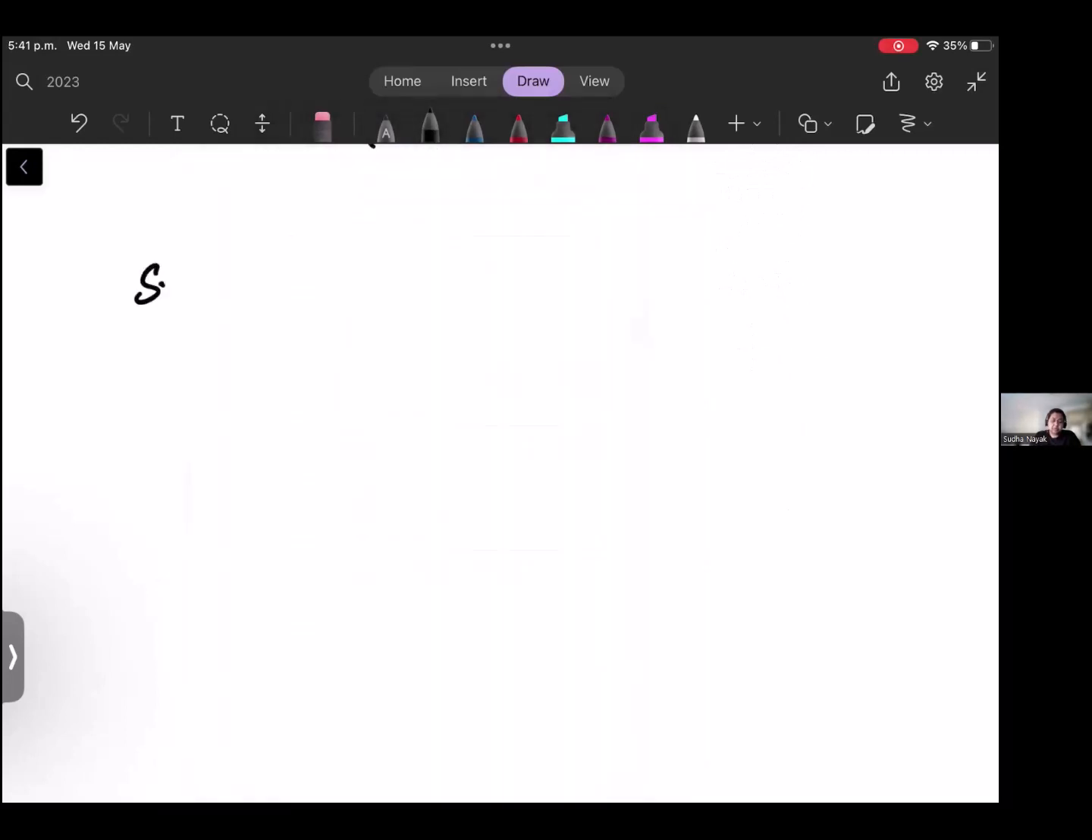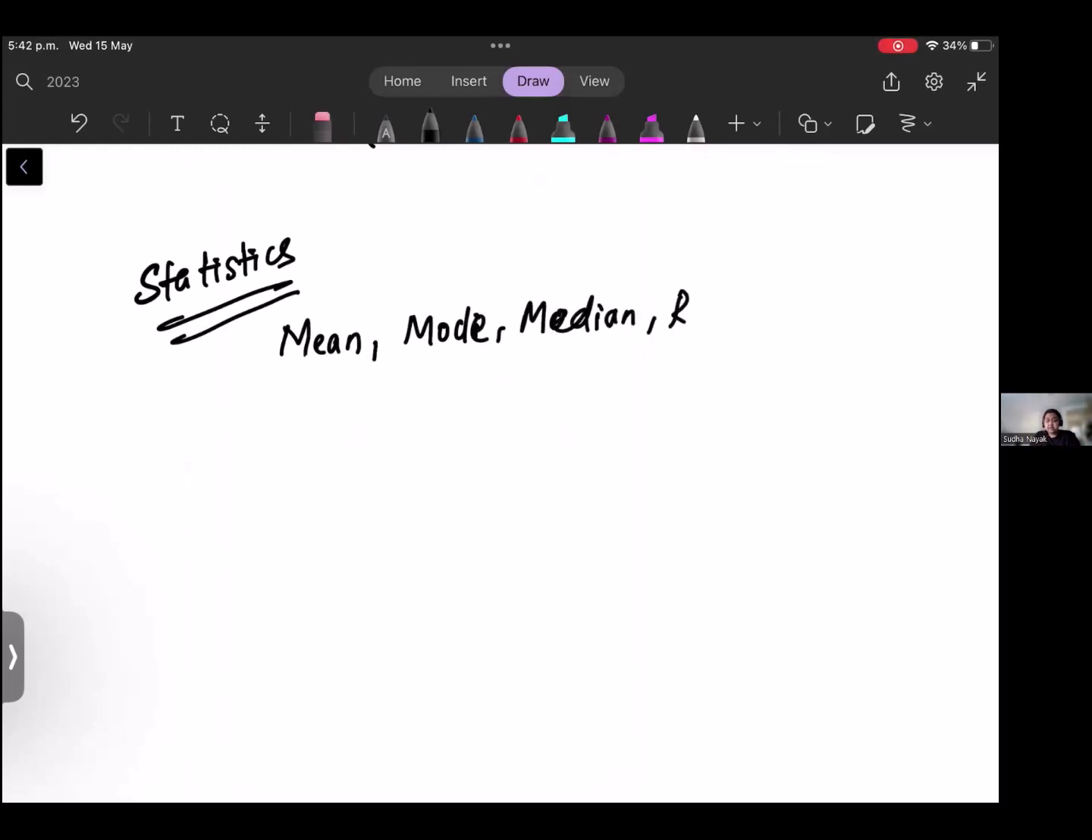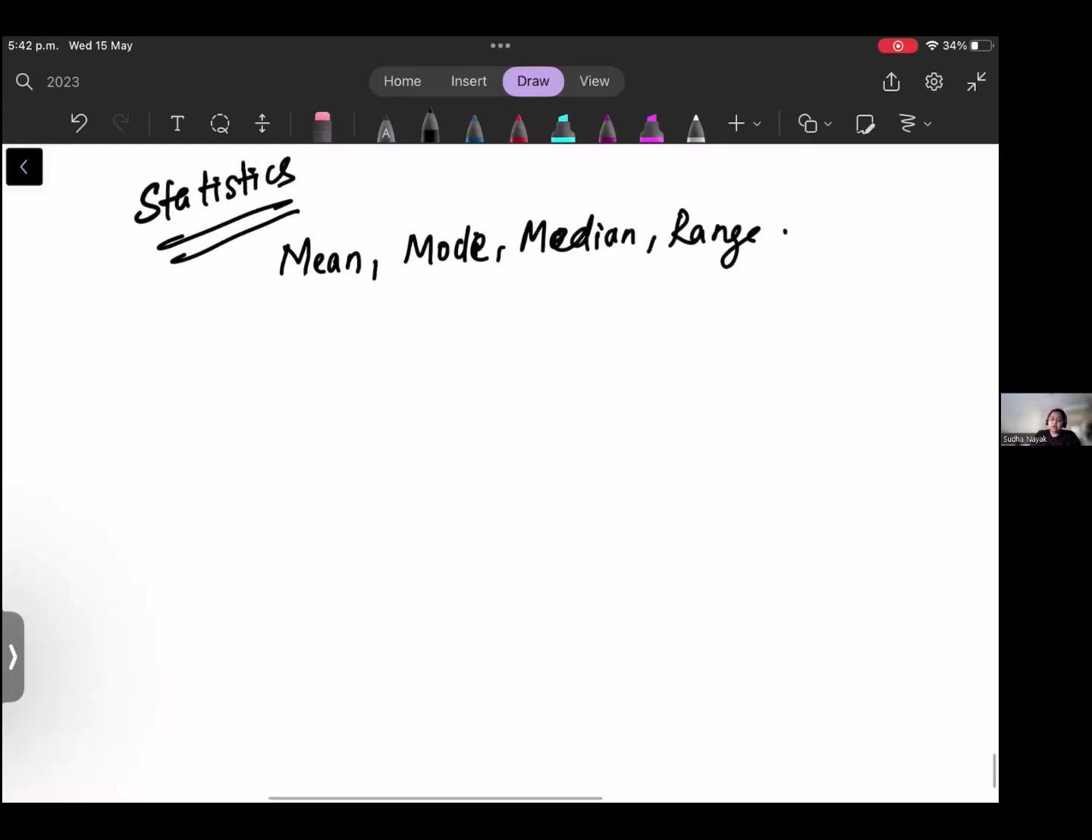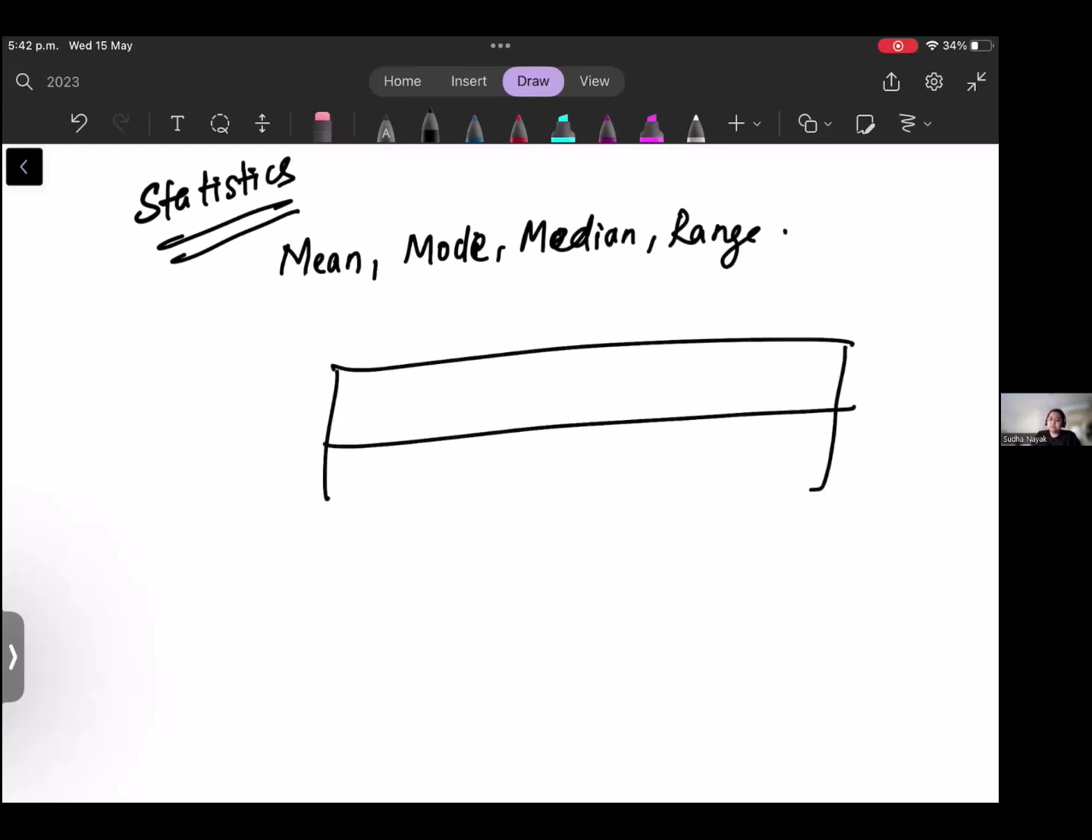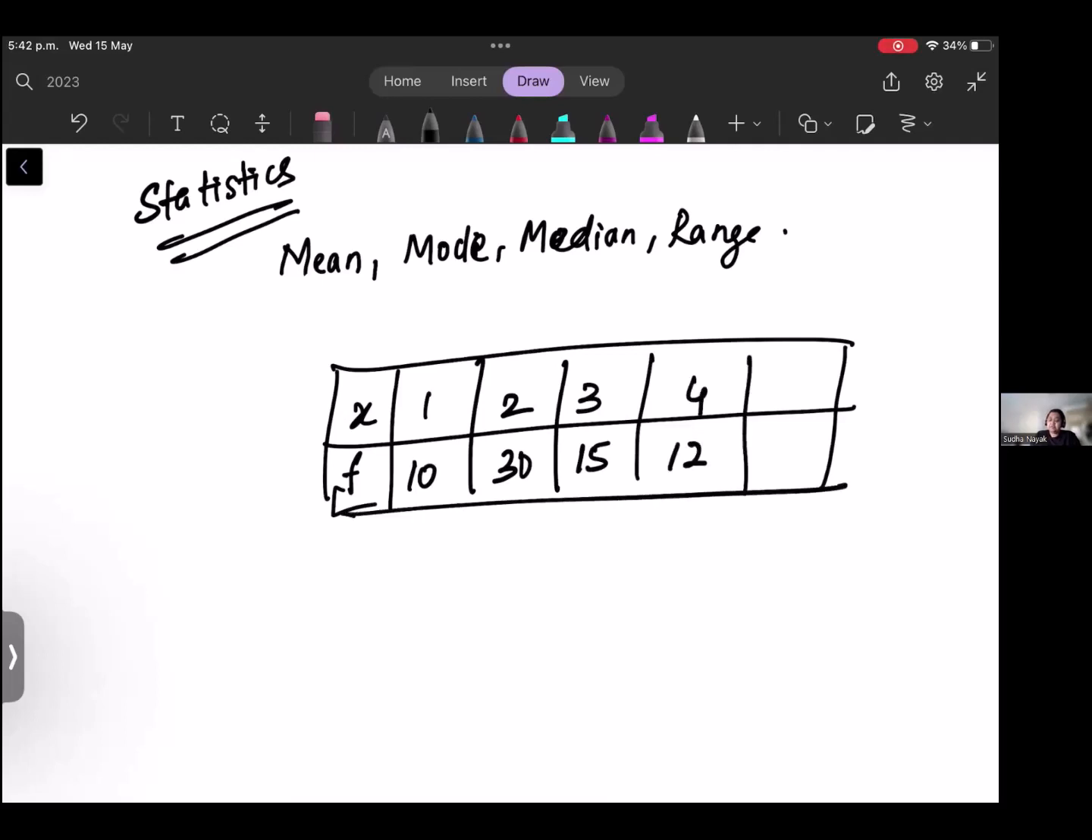Then moving on to the next topic, which is statistics. It's 5:40. I should be able to complete it. Statistics. I hope everyone knows the calculation of mean, median, mode, and range. Very basic thing. But what will you do if you have interval values or frequency? Like if you have X and there's a frequency, like one event is happening 10 times, second event 3 times or 30 times, third event 15 times, fourth event 12 times, etc. How will you find the mean?